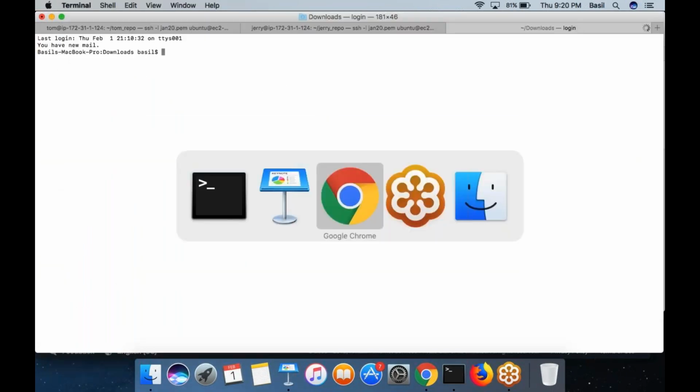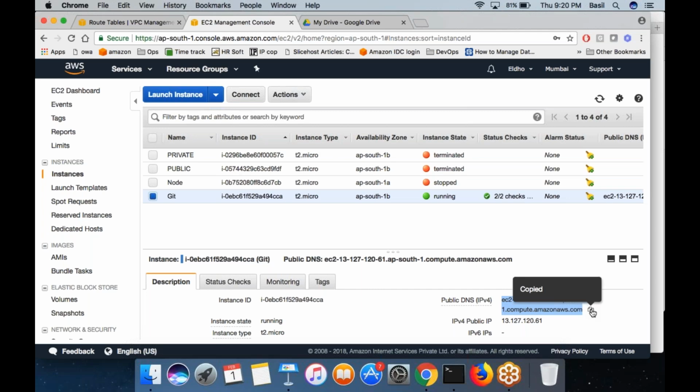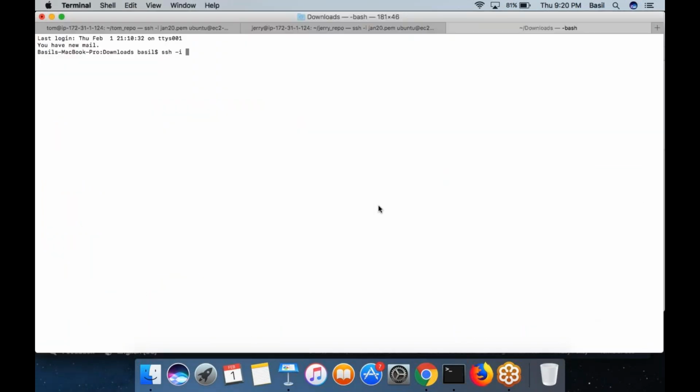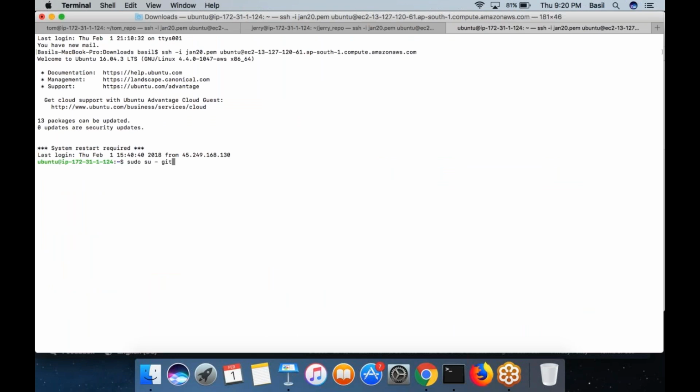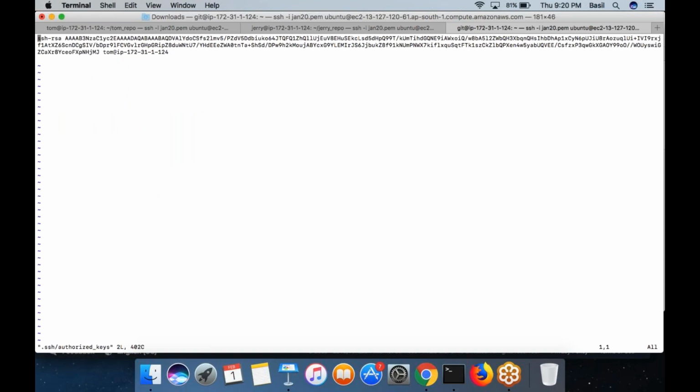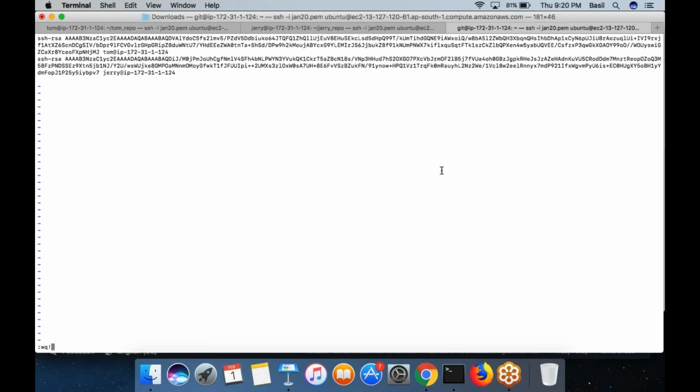So let me log into the machine once again. And once I have logged in, I will copy this key into the authorized keys of the Git user. So first let me log in as the user Git, then open the file .ssh authorized keys. Inside this file, I already put Tom's key yesterday. I am appending Jerry's key to the end of this particular file. So this is Jerry's key. I am copying Jerry's key also into the same file in a new line. Save it. Now Jerry can perform the clone operation.